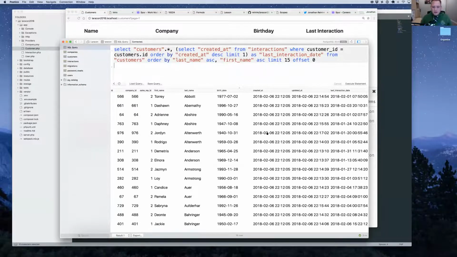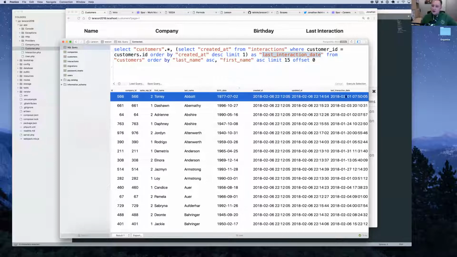Here we can see we're selecting the customers, and then we're selecting as a subquery the created at from interactions for that customer, ordering it by created at and taking one of those records, and then aliasing that as the last interaction date. You can see in this last column we now have the last interaction date. It's like we're just grabbing another column from the database.